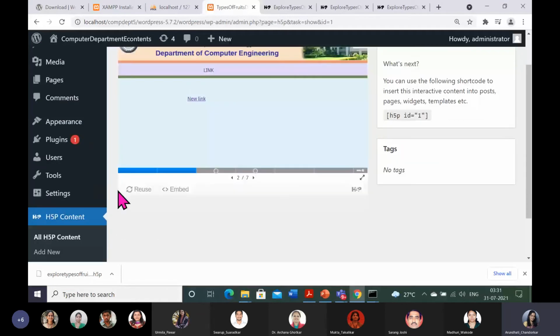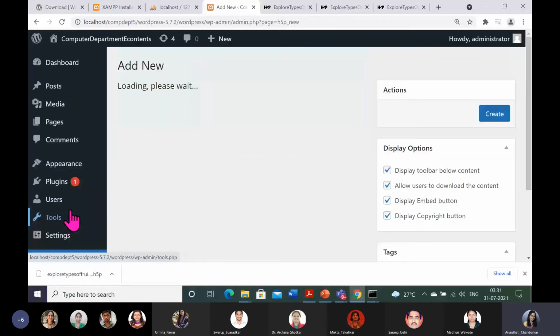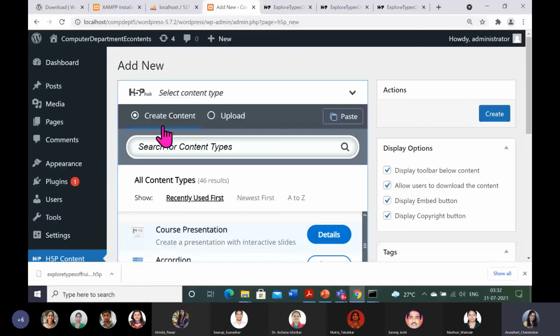Add new. So with add new, here either you can create your e-content from scratch or you can upload. This is the upload button. Using this upload button you can upload that .h5up file which I downloaded from the website. So you will get it here on your local host, and then you have to give the local host link there. So shall I show you that?